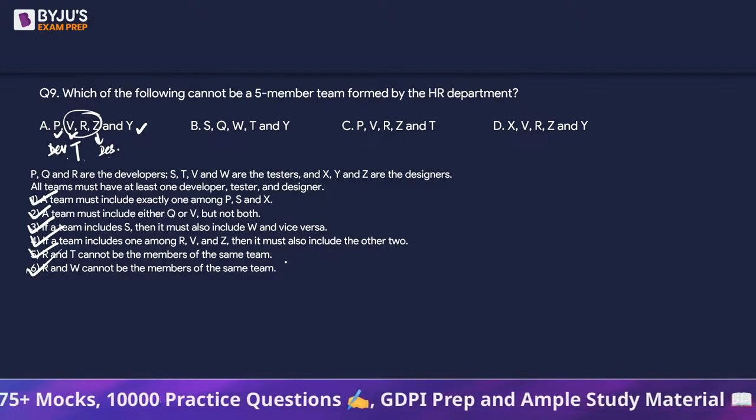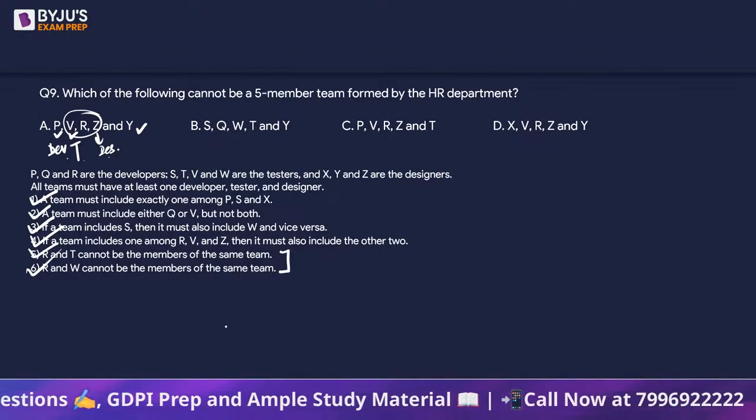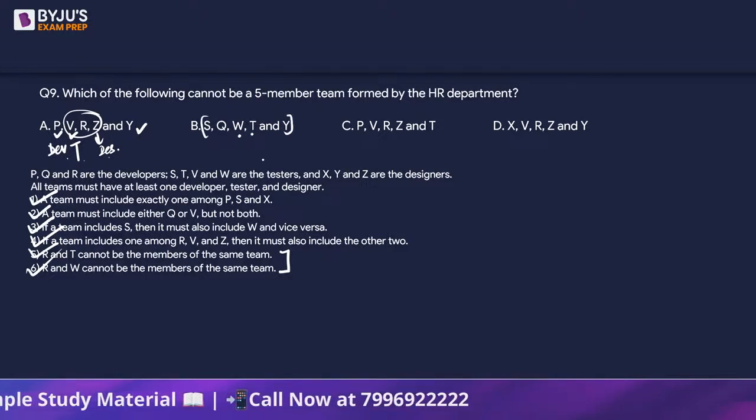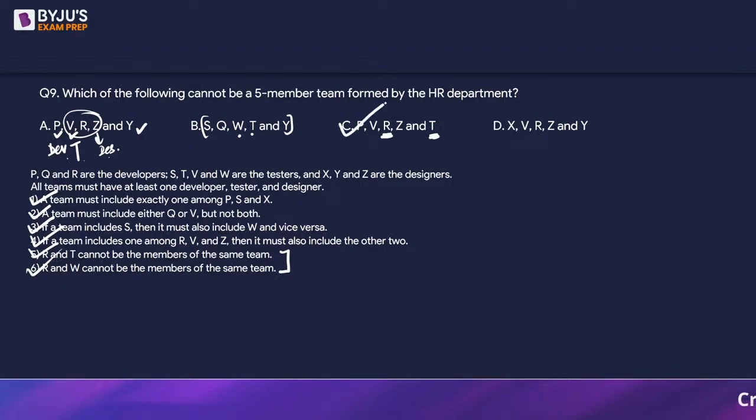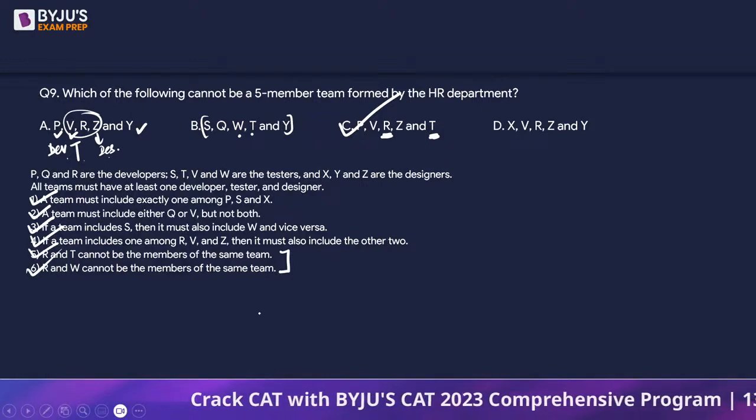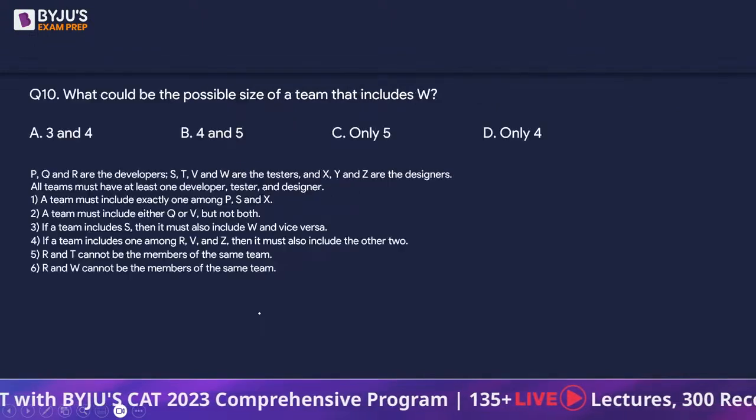Right? Now, if I look at the last two conditions, you should not have RT and RW together. So we have T and W. There is no R here in this 5-member team. Right? So B may be a group. Here we see an R and a T. So it goes against rule number 5. So C is that particular 5-member team that is not possible. So instead of checking one by one, it was better if we look into 5th and 6th statement because that was easier to find out in the options. Right? So C is the answer.